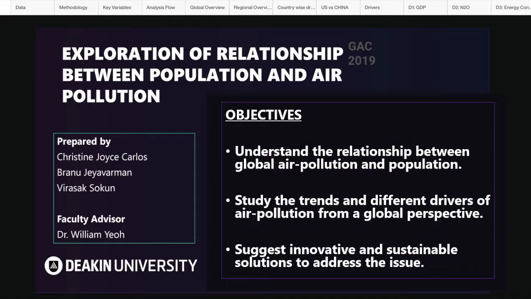The objectives of this study are: firstly, understand the relationship between global air pollution and population. Secondly, we are also looking at the trends and different drivers of air pollution from the global perspective. Lastly, we aim to suggest innovative and sustainable solutions to address the issue.